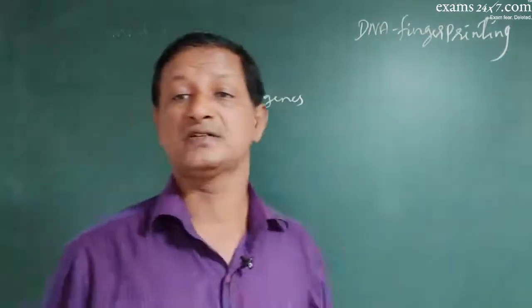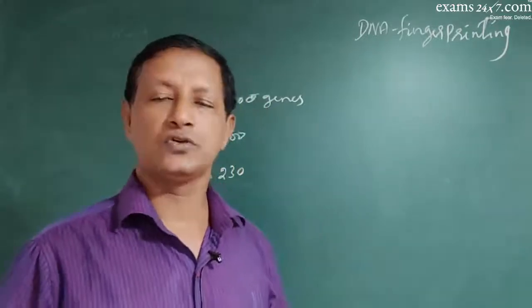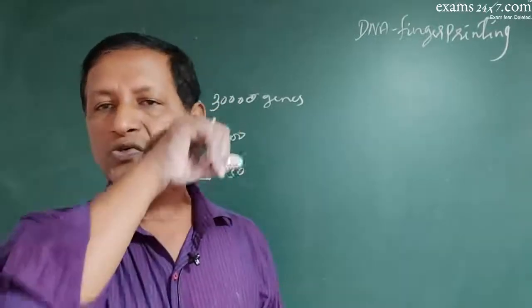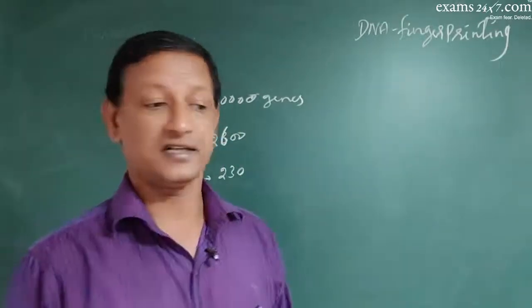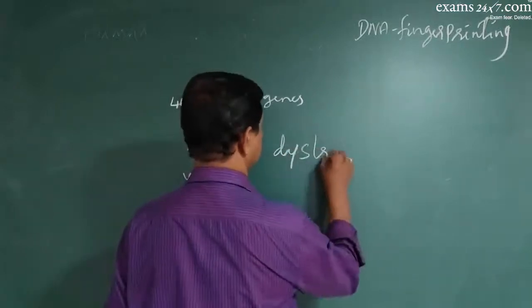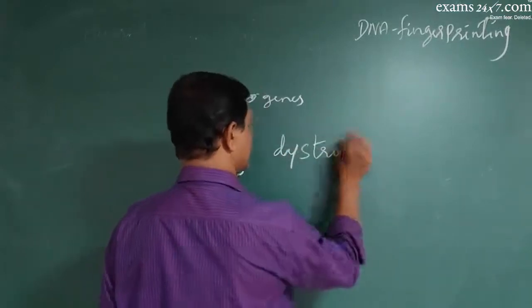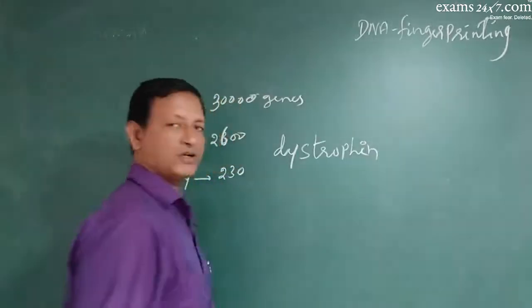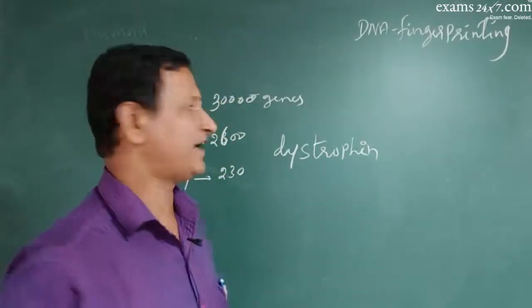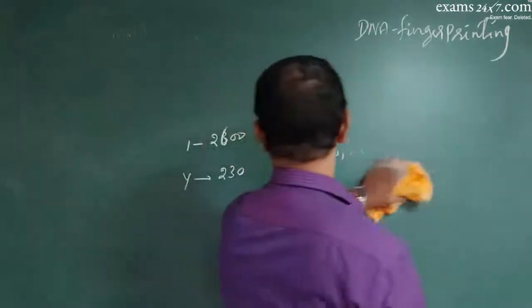Majority of the sequences are junk genes which do not code for any amino acid. So exons are almost only 1 to 2%. Largest gene is for the protein called dystrophin. So many new findings were done.